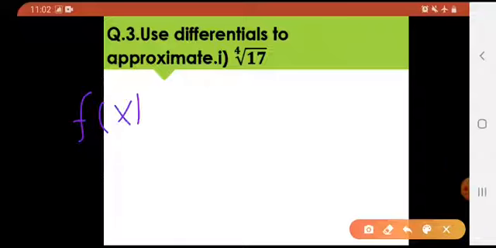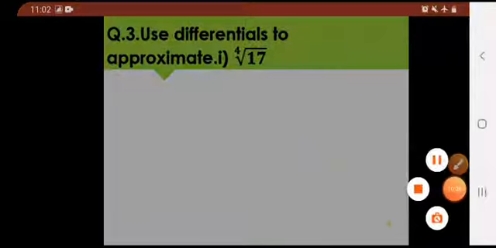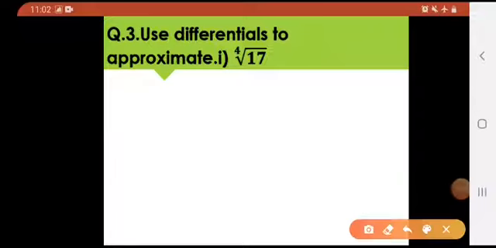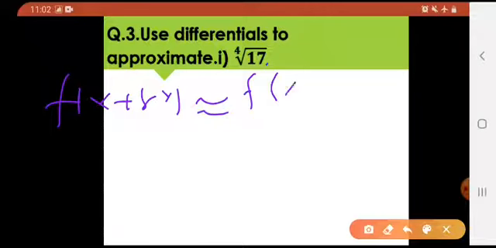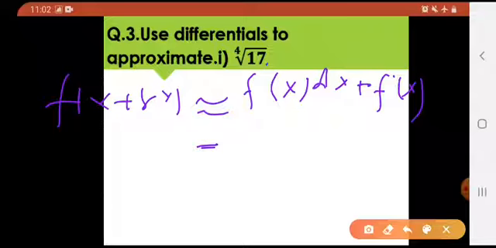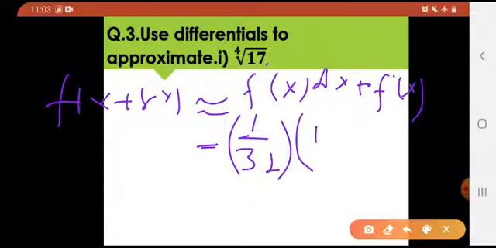So you can use your calculators for the further values, right? f of x plus delta x approximately equals f dash of x into dx plus, this was dy, yes, plus f of x. So put the values. This f dash of x was 1 over 32 after simplification. This dx was 1 plus, this is f of x, and my f of x was 2. So simplify it, and that would be your overall answer, right?